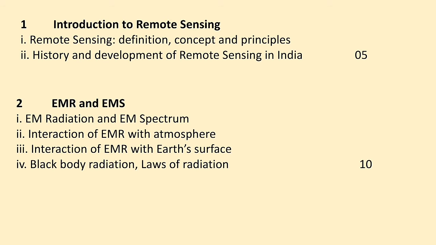The next chapter is EMR and EMS. EMR means electromagnetic radiation and EMS is electromagnetic spectrum. In our previous classes, we have studied radiation, spectrum, and interaction of atmosphere. Those we are going to see in detail, as well as the effect of radiation, the importance of spectrum, and interactions of the atmosphere in the study of remote sensing in this chapter. We have to study black body radiation and laws of radiation in this chapter.